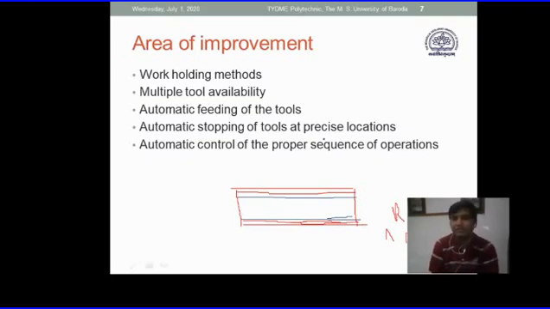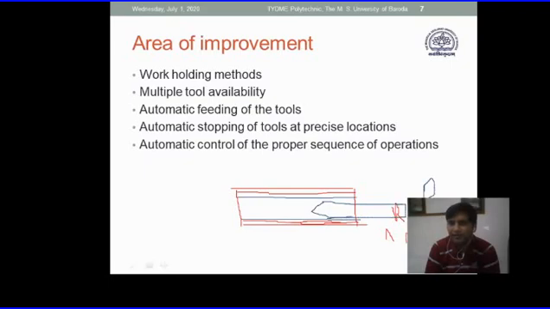But in this machine, if we have a system wherein these two tools will be changed by some mechanism, and we don't even have to stop the rotation of the chuck, then it will be very easy. There is no loss of time. So this is how we are doing. If I say I want to have a drill in between, then a third tool comes into the picture, and this drilling operation is to be done.